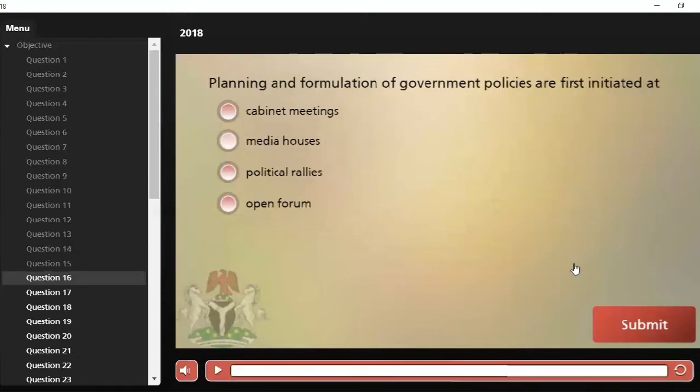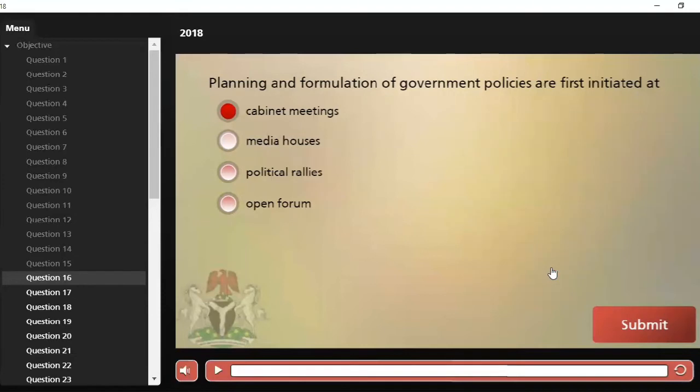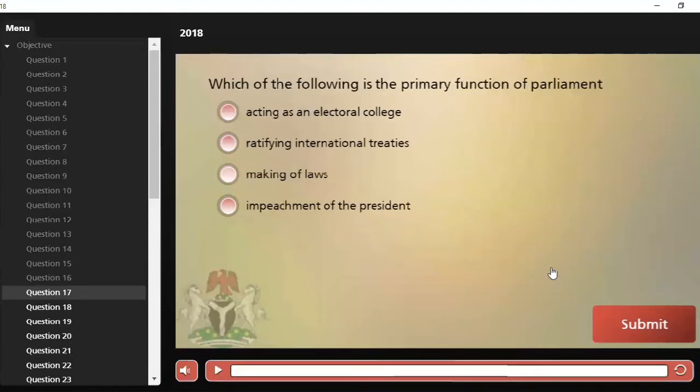Planning and formulation of government policies are first initiated at A. cabinet meetings, B. media houses, C. political rallies, and D. open forum. Planning and formulation of government policies are first initiated at which of the following? Clearly, it is at cabinet meetings that planning and formulation of policies are first initiated. So it's our correct answer, option A. Let's move on to the next question.